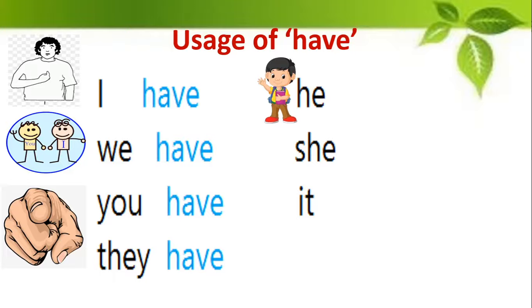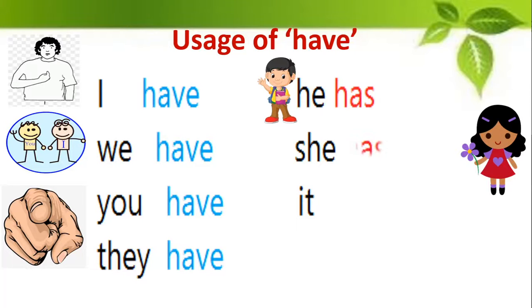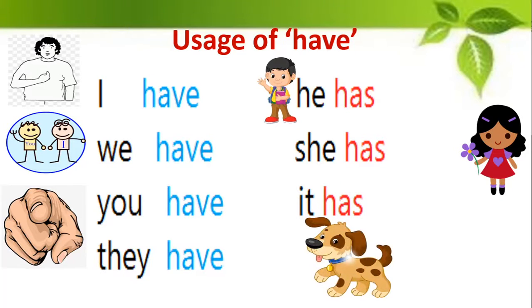You say he has, and if it is a girl, you say she has, and if it is an animal or an inanimate object, then you say it has. For example, you say the dog, it has a tail. The umbrella, it has a handle.